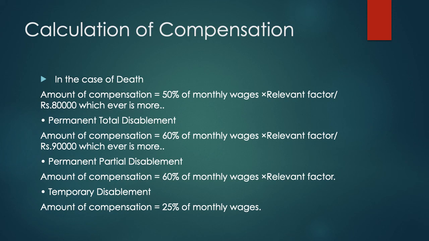In case of permanent partial disablement, the amount of compensation is 60% of the monthly wages into relevant factor. In case of temporary disablement, the amount of compensation is 25% of monthly wages. So when it is about total disablement, the compensation amount is higher than for partial disablement.